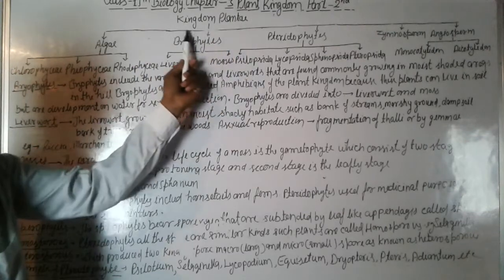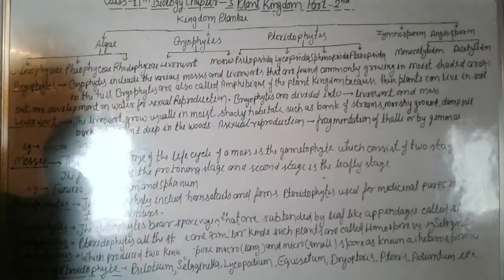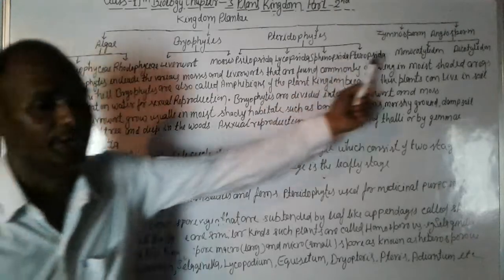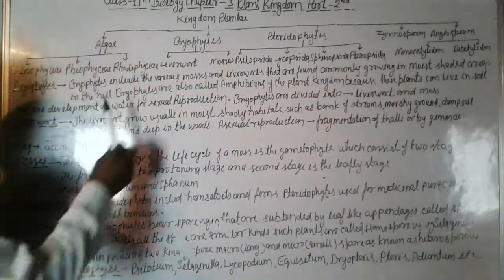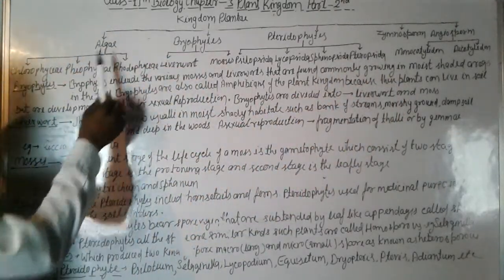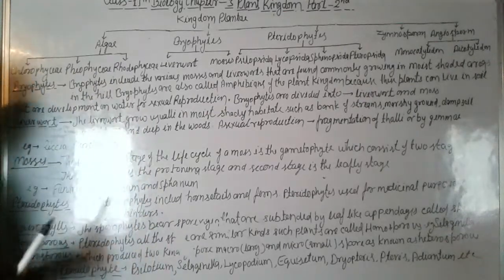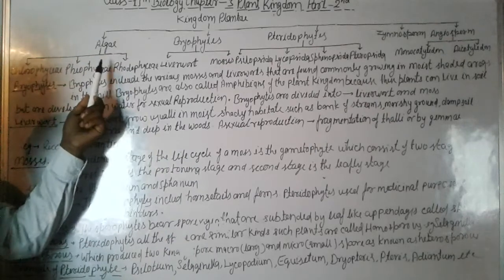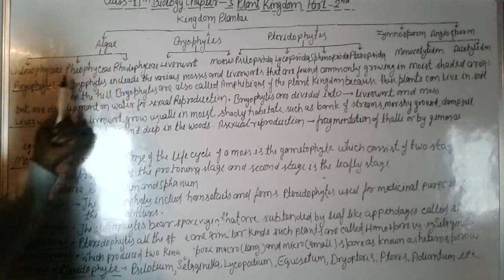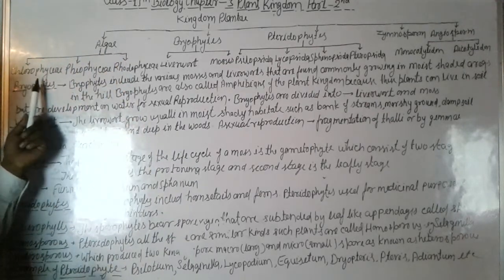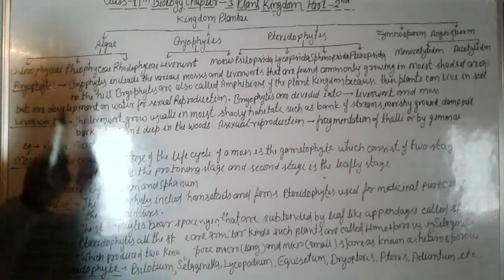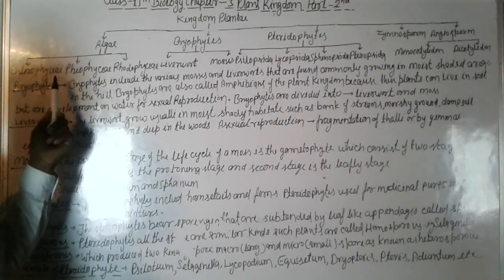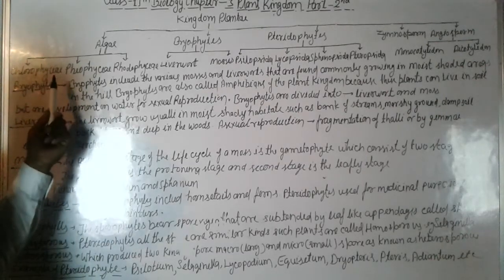Kingdom Plantae is classified into 5 main parts. First is the algae, and we also discussed the algae. Algae are classified into 3 classes. First class is Chlorophyceae, in which we study green algae.